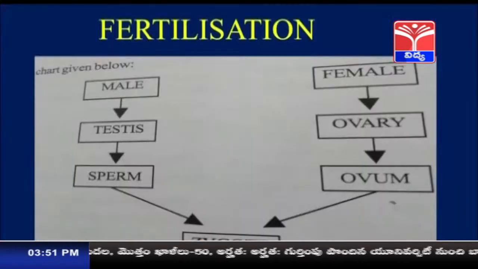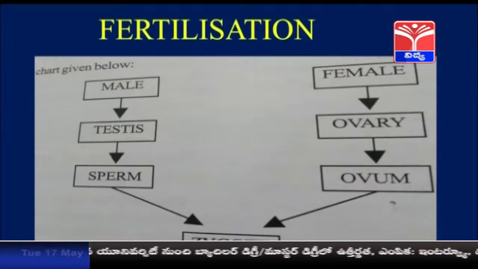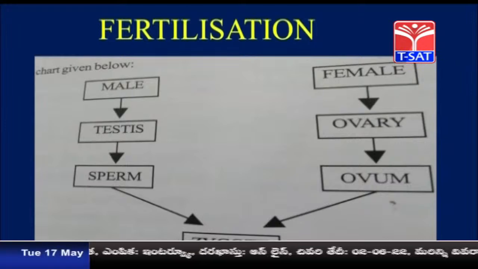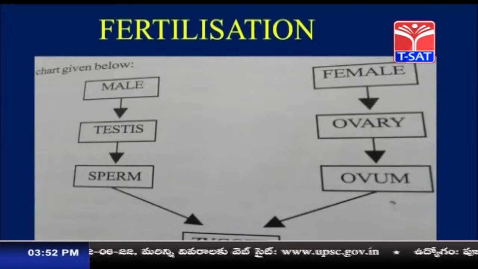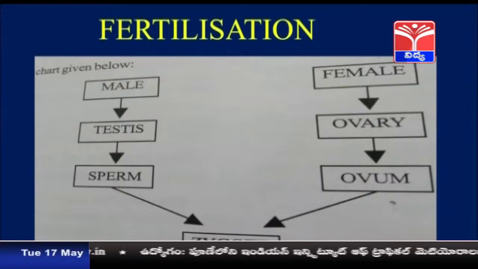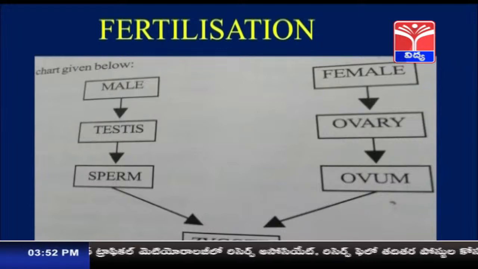Have you understood, children? Fertilization means nothing but the union of male and female gametes. The male reproductive organ, the testis, produces the sperm, and the female reproductive organ, the ovaries, produces the ovum. The union of this sperm and ovum results in the formation of the zygote, that is called fertilization. So this is the flow chart of how fertilization takes place.